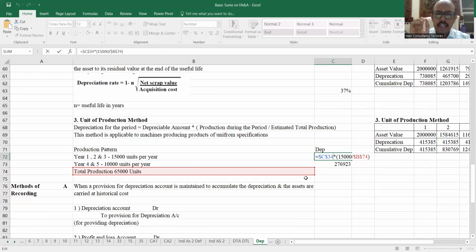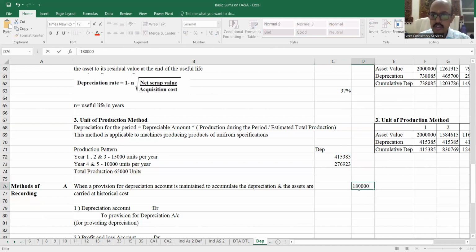So ये बहुत simple है. 18 लाख रुपीस में we can do like this. 18 लाख रुपीस मुझे चार्ज करना है for 65,000 units. So when I make 15,000 units over here in the year 1, 2 and 3, कितना depreciation होगा? तो हम करेंगे ऐसा cross multiplication. Simple. Is this clear? Cross multiply किया और कुछ ज्यादा, it's not that difficult. Okay. So 18 लाख चार्ज करना है 65,000 units के लिए. पहले 3 साल में कितना बना रहे हैं? 15,000 यूनिट बना रहे हैं. So what is the depreciation for first 3 years? It is, this is what to say 4,15,385.